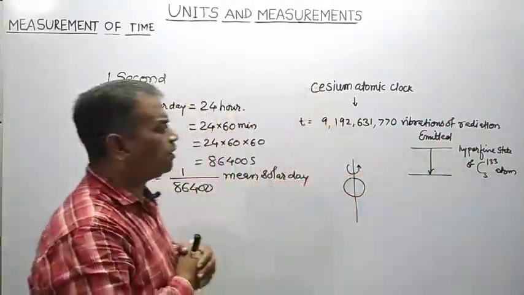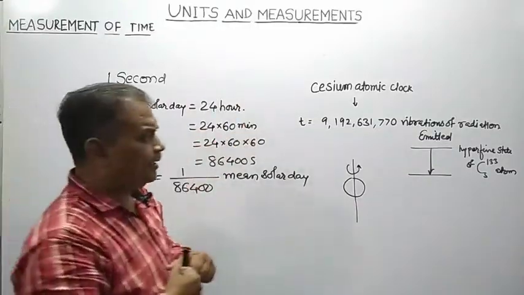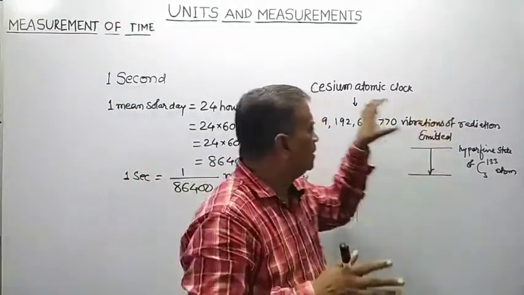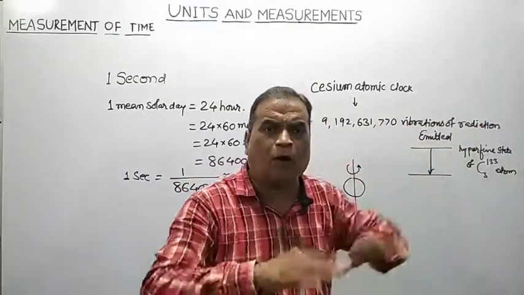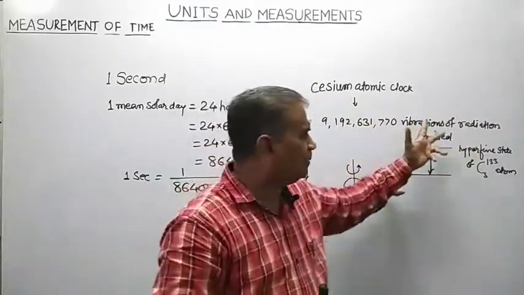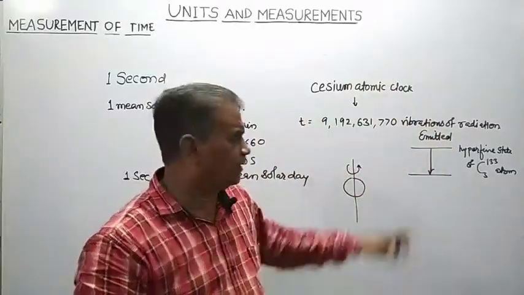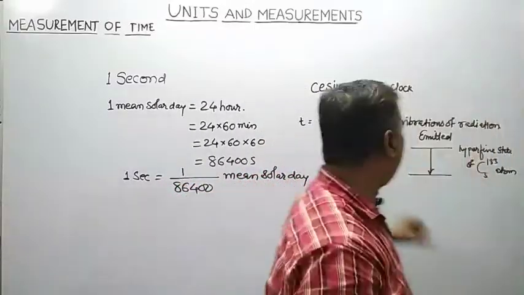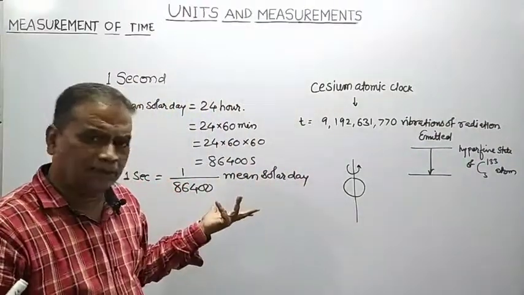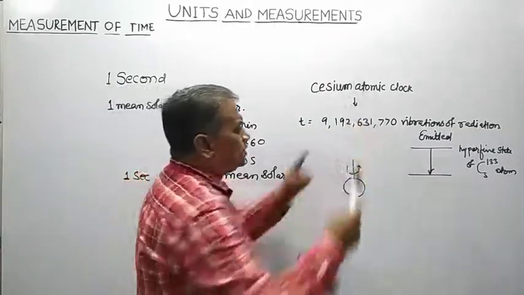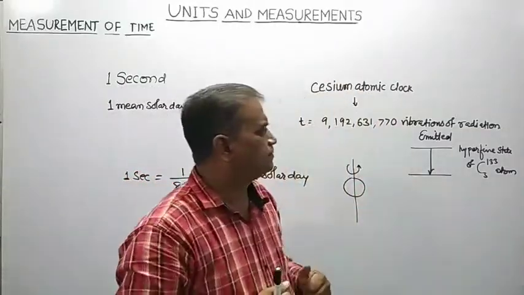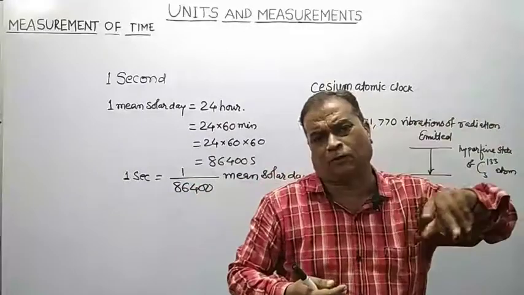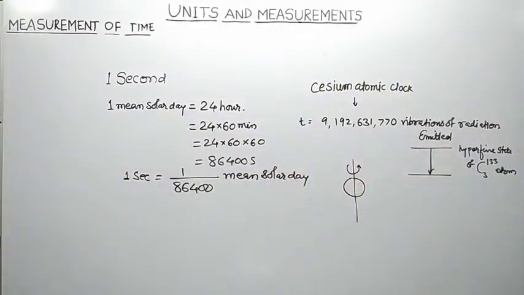In the cesium atomic clock, the time required for 9,192,631,770 vibrations of the radiation or waves emitted during the transition between the hyperfine states of the cesium-133 atom is defined as 1 second.